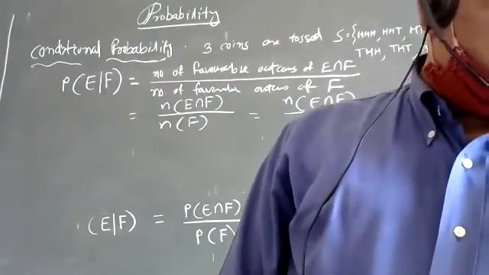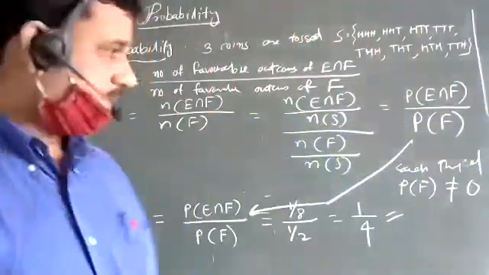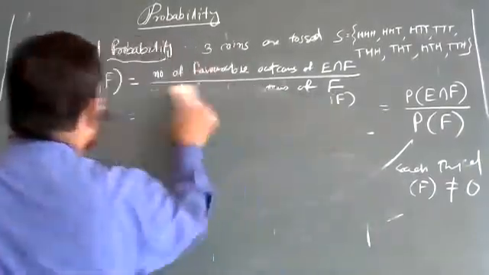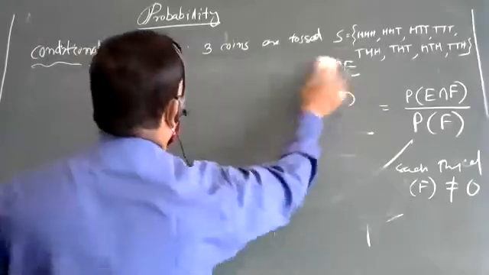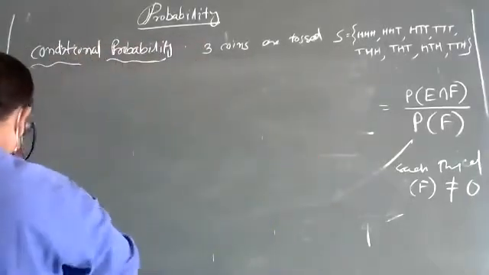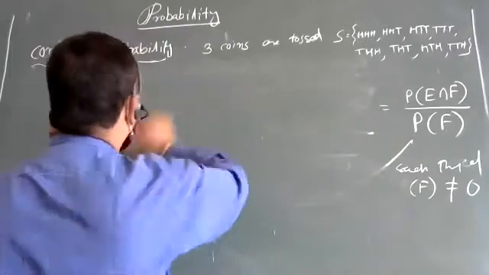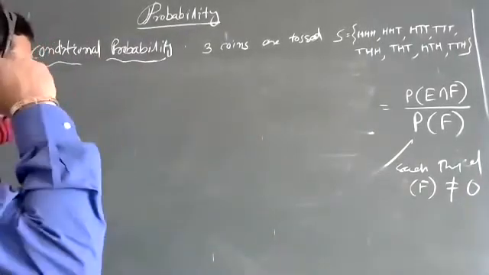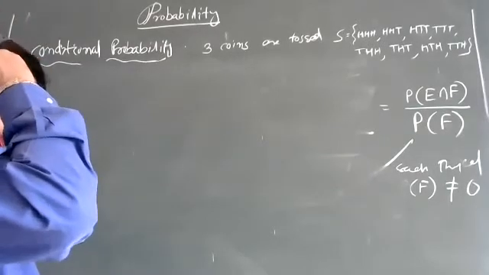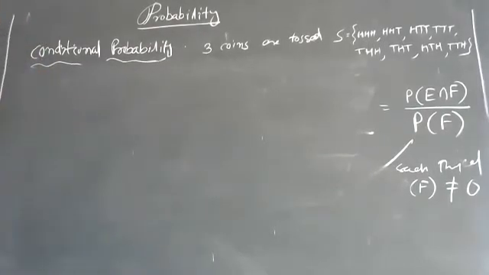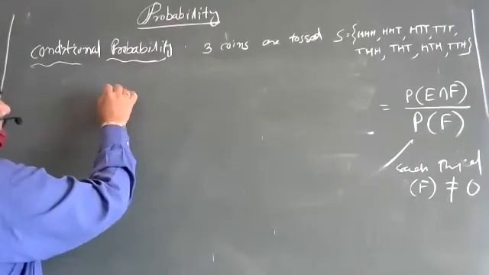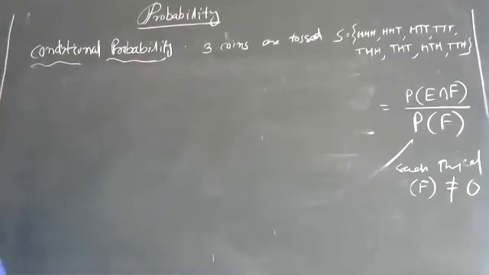Now, some properties. Let us take another example. Let a dice be rolled.